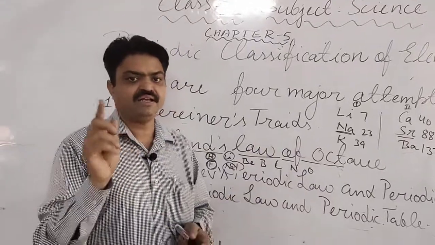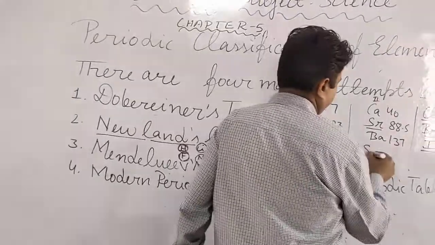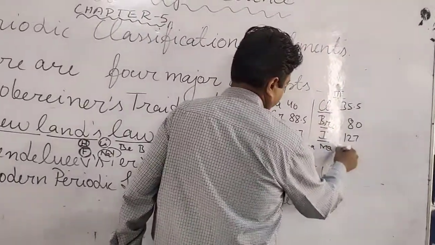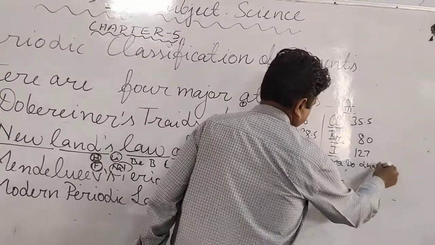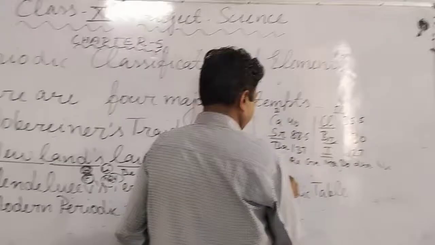Like sa, re, ga, ma. If we start from sa, re, ga, ma, pa, dha, ni, then again we get sa, students.